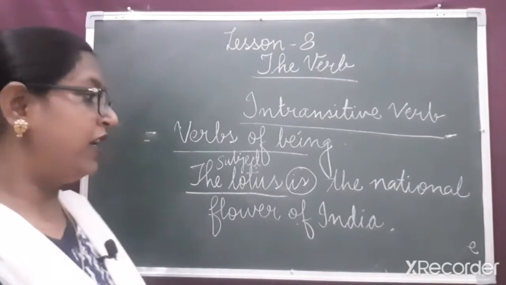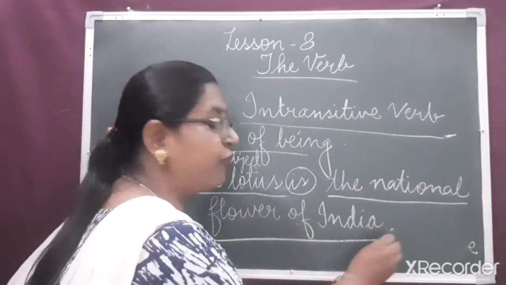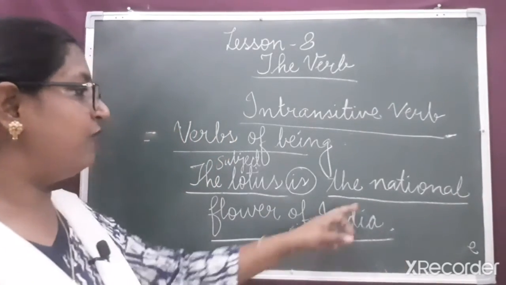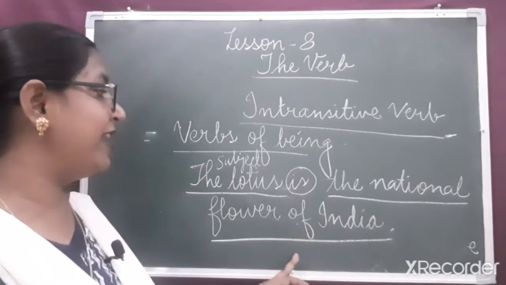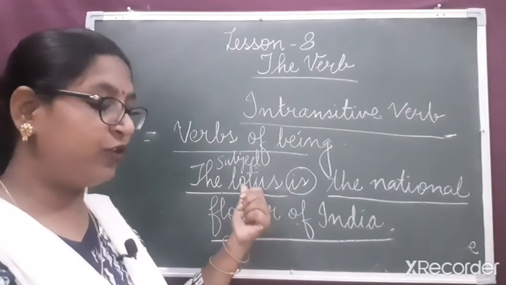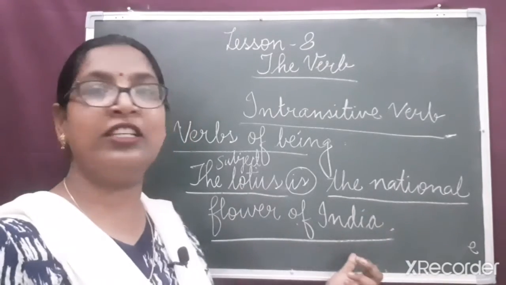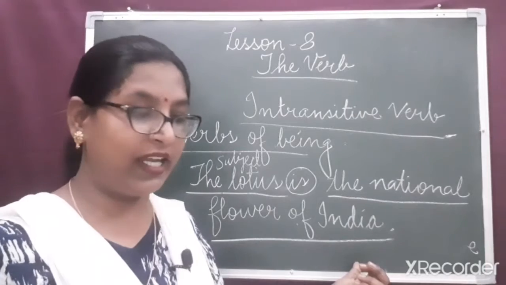Dear children, here we can see the phrase the national flower of India. National flower of India is a phrase which refers to the subject. So, the national flower of India is the complement.